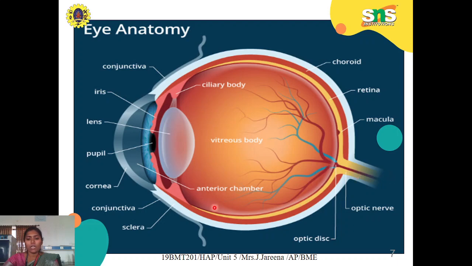This front chamber is called the anterior chamber, and the back chamber is called the vitreous chamber. They are filled with solutions, the aqueous humor and the vitreous humor. Through these, the eye pressure is maintained and nutrients are supplied to the eye. This is the overall picture of the anatomy of the eye. One more part is this membrane, the conjunctiva, which lines the front part of the eye and also the inner part of the eyelid.